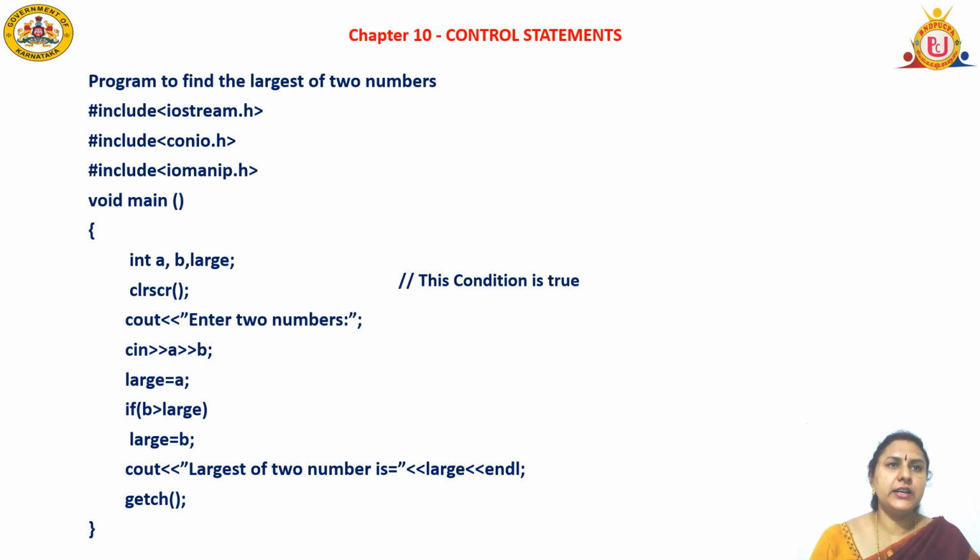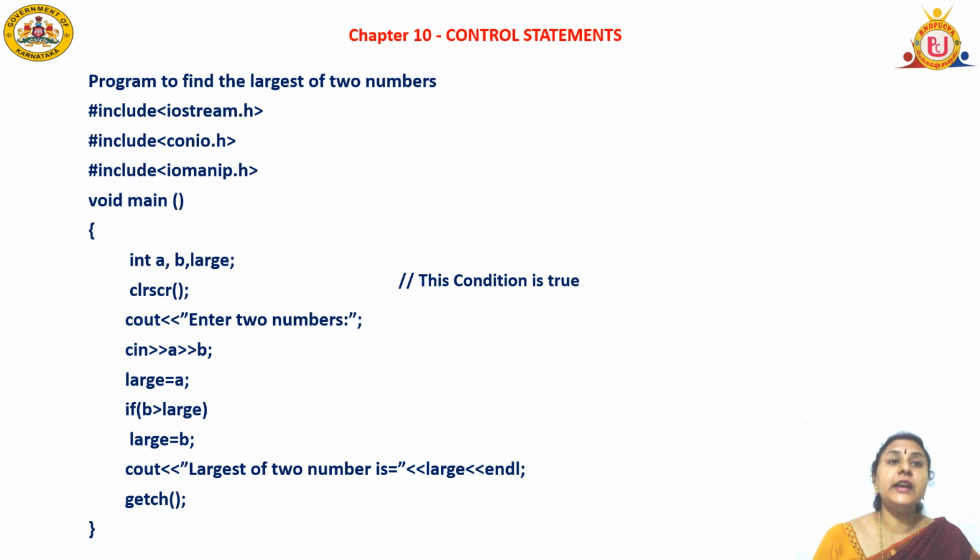Students, let us discuss one program for the if statement. The program is to find the largest of two numbers. First, we include preprocessor directives: #include <iostream.h>, #include <conio.h>, #include <iomanip.h>. These preprocessor directives provide functions or objects like cin, cout, etc. Next is void main, which is a function. Next, open the curly bracket.